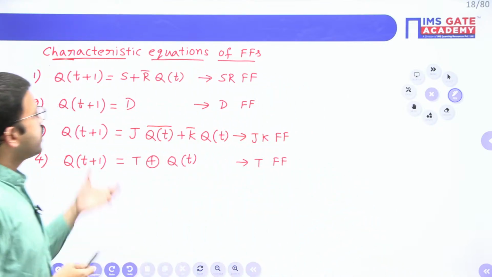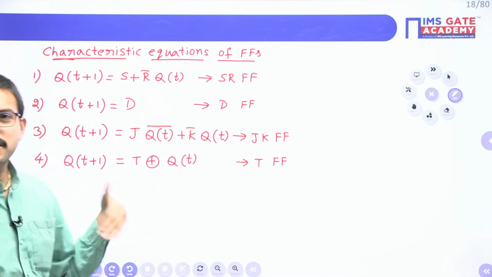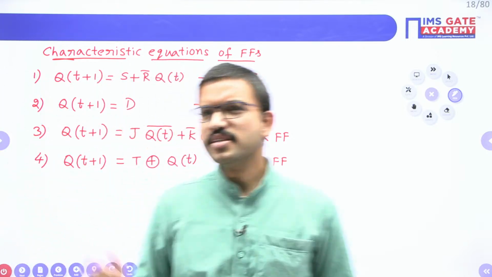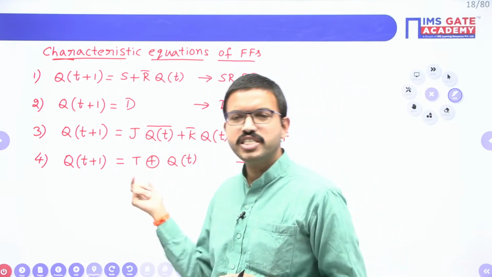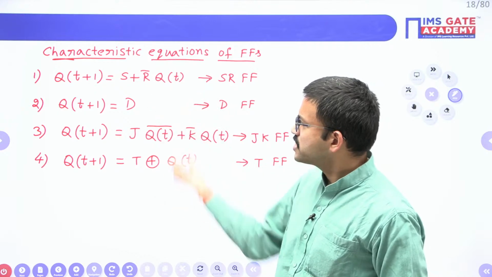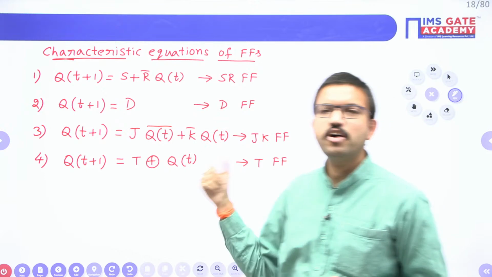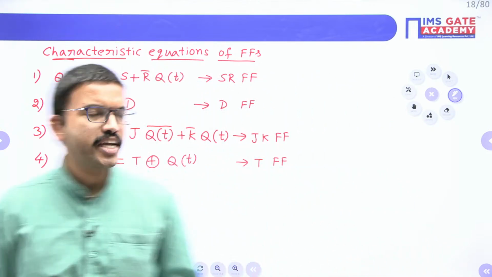As I already mentioned, all the flip-flops are edge-sensitive devices. Sometimes in the question they will mention positive edge trigger, sometimes they will mention negative edge trigger, right? Whatever the final equations you are having, that particular phenomenon will occur according to the respective edge they have mentioned in the question or circuit diagram, right?